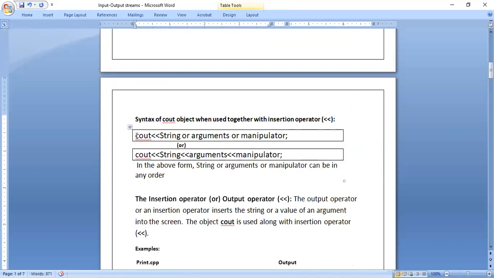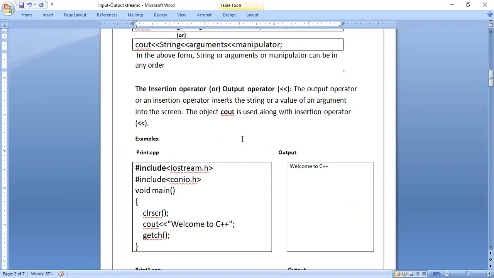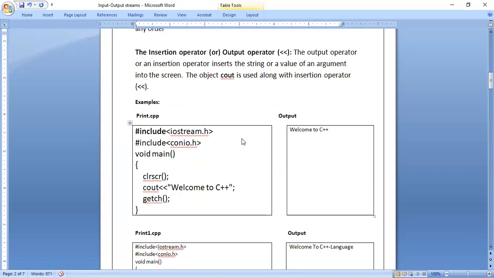So what is the syntax? Write the cout word without a space and in lowercase letters. You should not write any letter in capital. Immediately after writing cout, you should write the insertion operator. After writing the insertion operator, you can write either a string, an argument, or a manipulator. What I have done here is I have written a string. You just consider these words: Welcome to C++. This is the string.